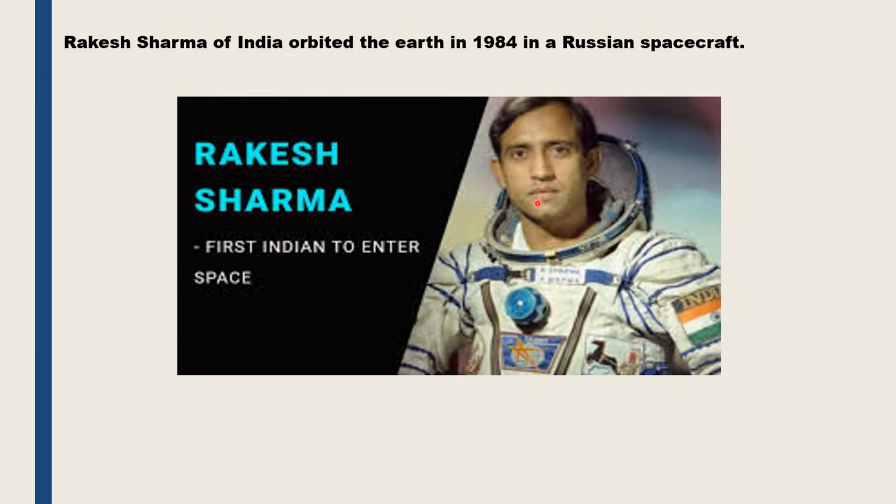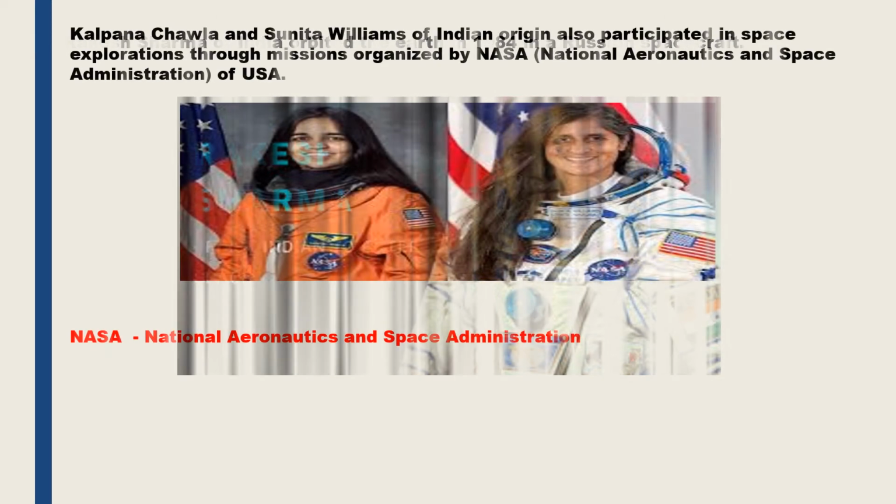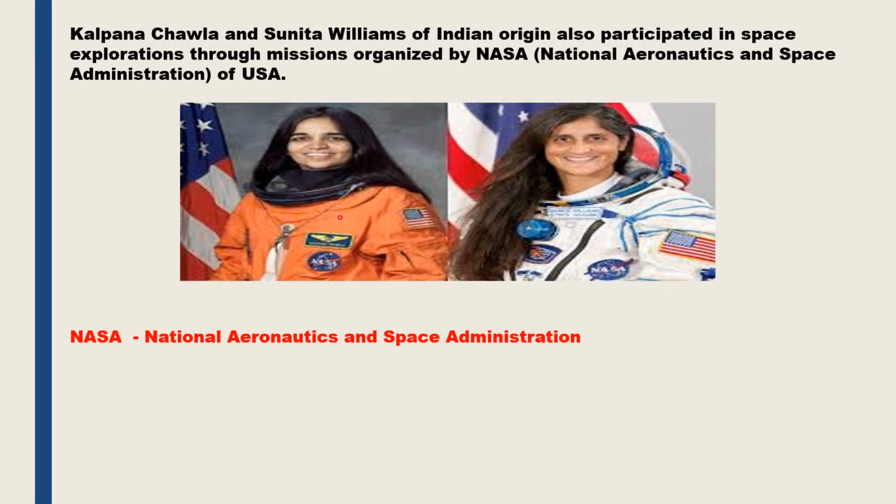Rakesh Sharma is the first Indian to reach outer space, on April 12, 1984. He orbited around the Earth and spent 7 days, 21 hours and 40 minutes in space. Kalpana Chawla was the first Indian-born woman to enter space. She was one of the 6 crew members who died aboard the space shuttle Columbia in the year 2003.